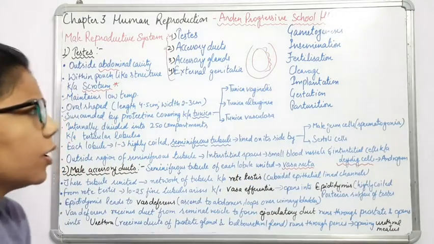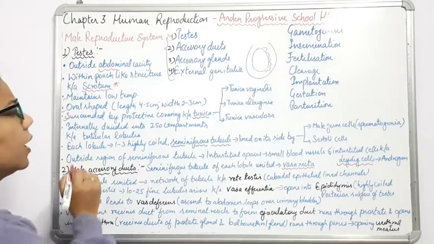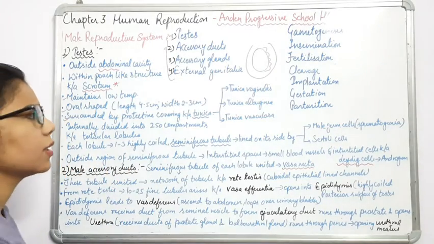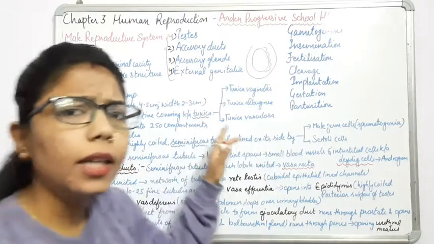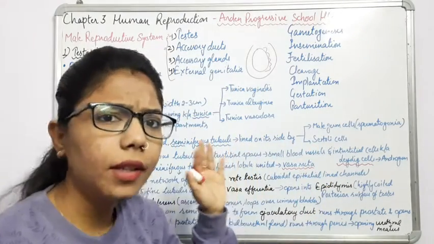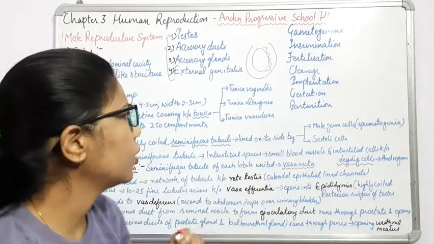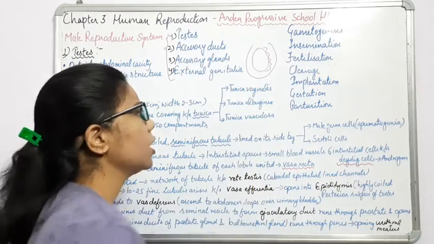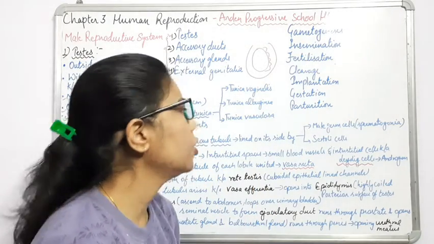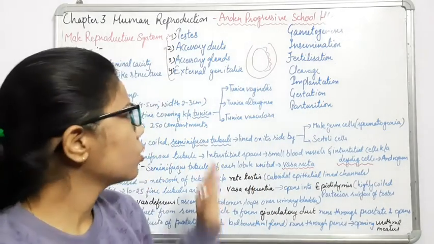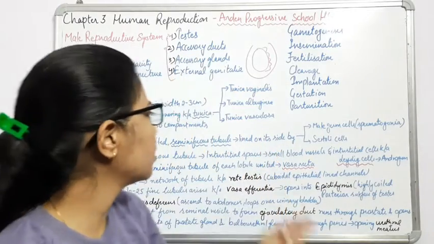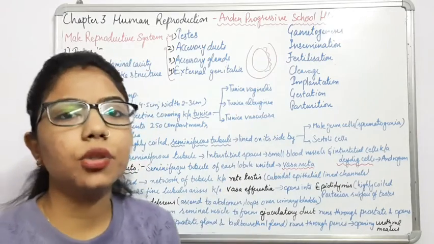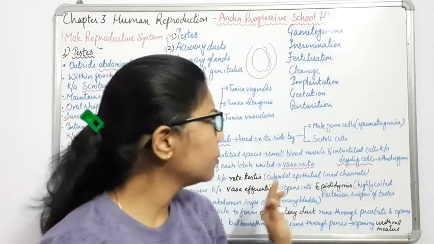They are covered by a covering which is known as the tunica, and the tunica has three different layers. What are they? The outer one, tunica vaginalis, then tunica albuginea, and the third one, tunica vasculosa. So you have to memorize all these three layers of tunica: tunica vaginalis, tunica albuginea, and tunica vasculosa.